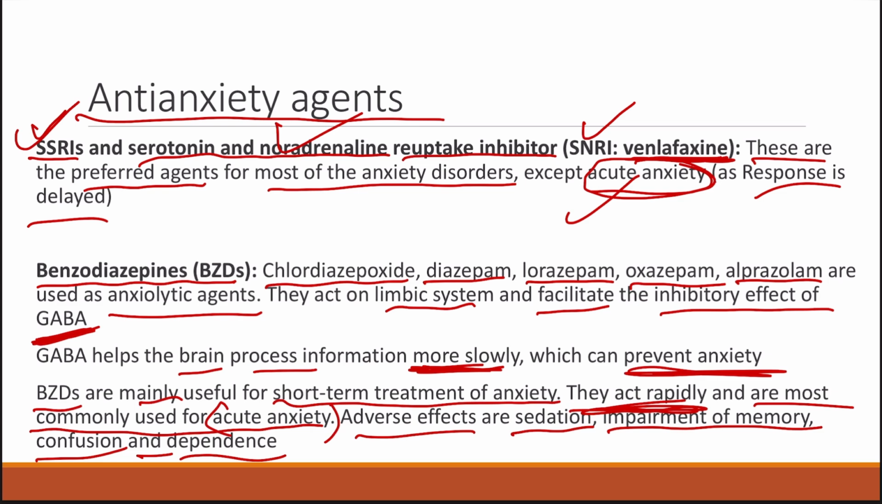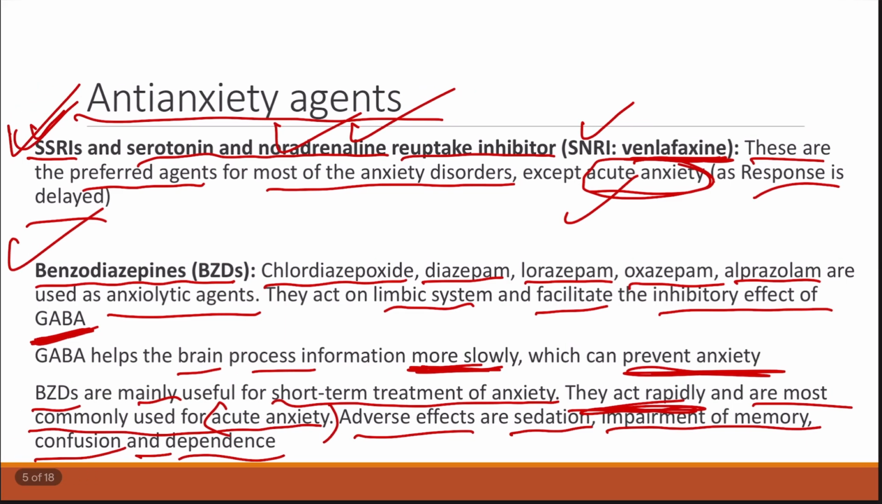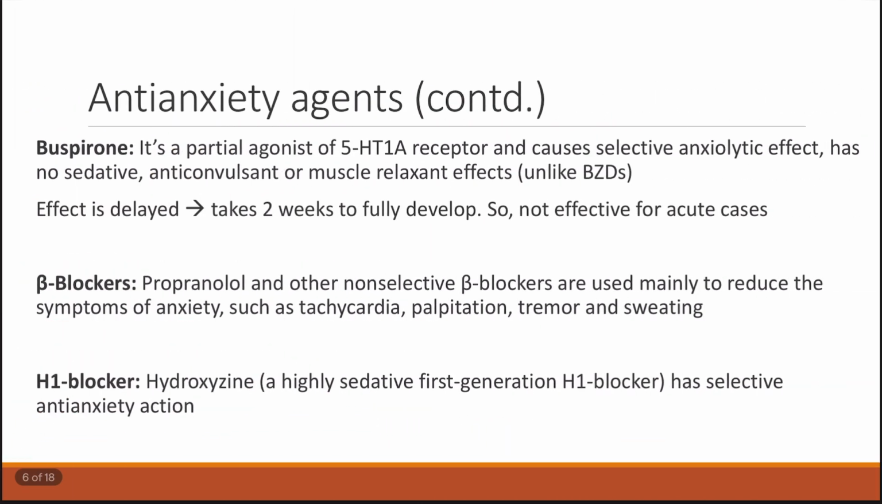So we have covered two groups, that is SSRIs and SNRIs, and following that we have also covered the benzodiazepines. Now let's move on to the next groups. So next is buspirone. So it is basically a partial agonist of 5-HT1A receptor, and it causes selective anxiolytic effect because it stimulates the 5-HT1A receptor.